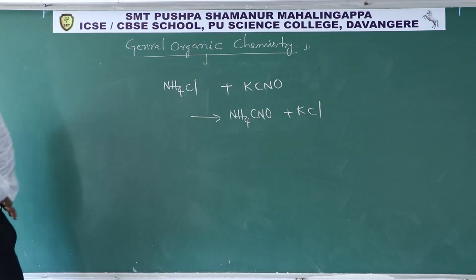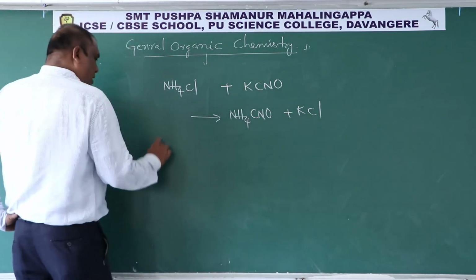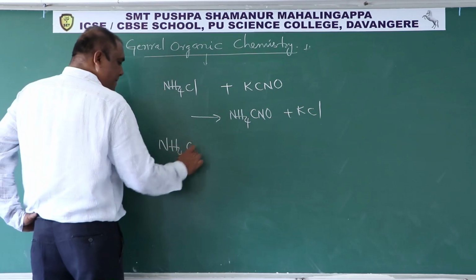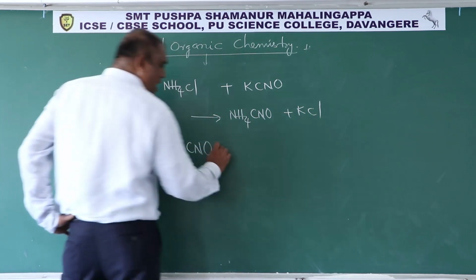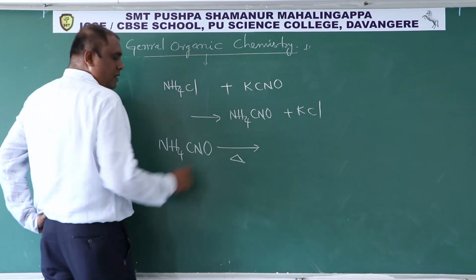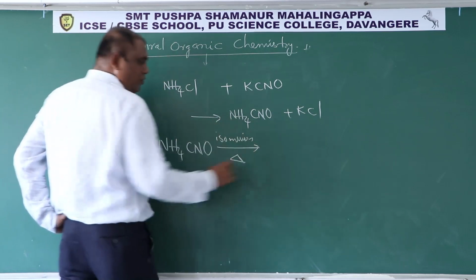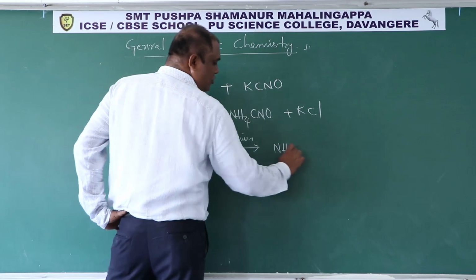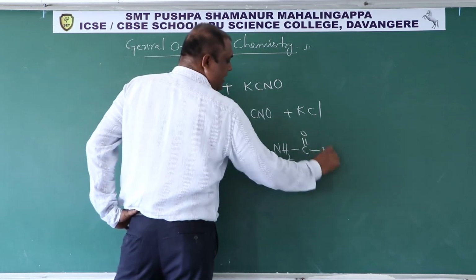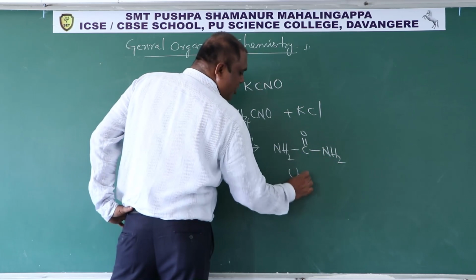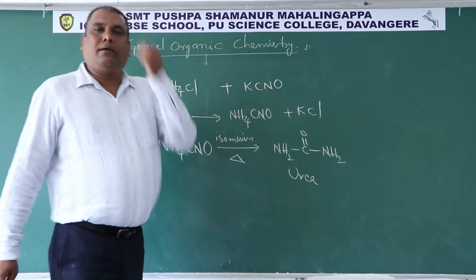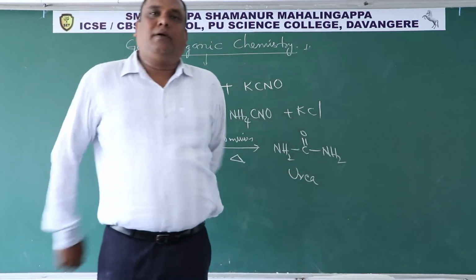Then this ammonium cyanate on heating isomerizes to NH2CONH2. It is called urea. Like this Wöhler prepared urea in the laboratory.